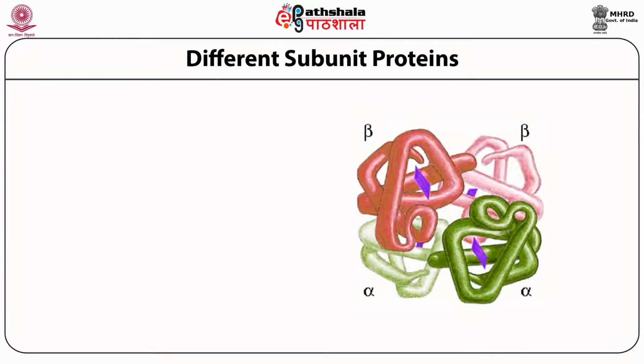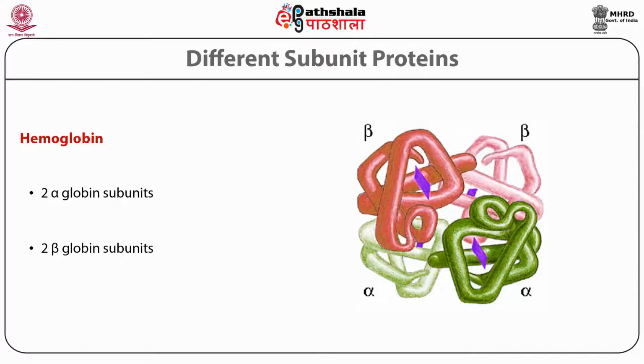Different protein subunits, for example two types of beta globulins and two types of alpha globulins, interact with each other and make a complex molecule, which is hemoglobin. There are four protein subunits combined together that give hemoglobin. Out of the four, two are alpha globulin subunits and the other two are beta globulin subunits, which together give the complete protein.